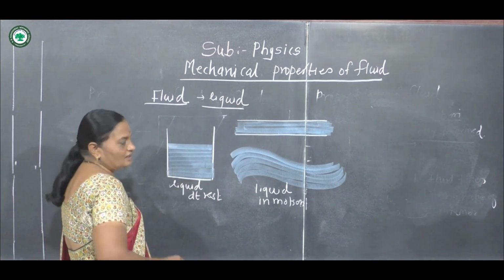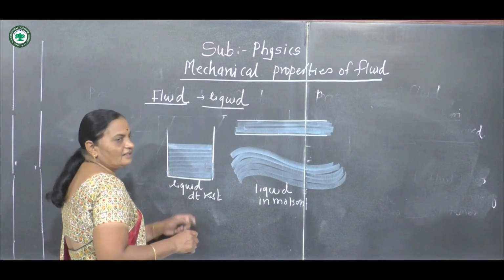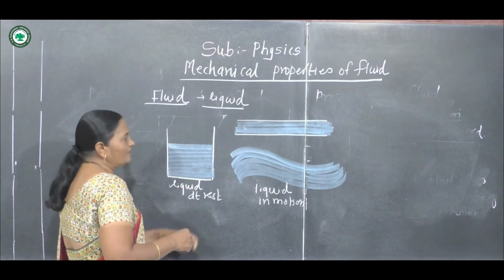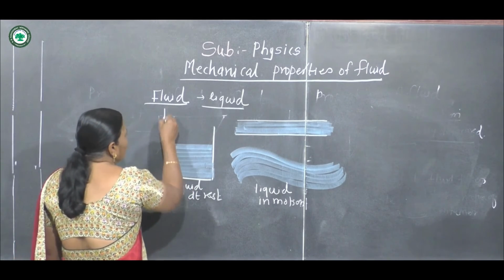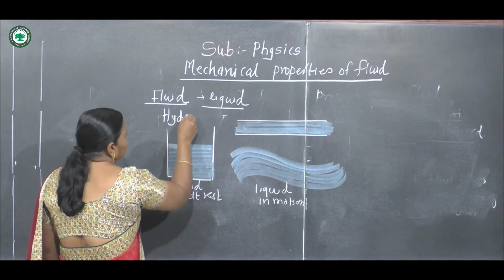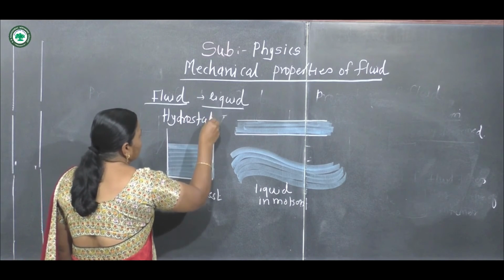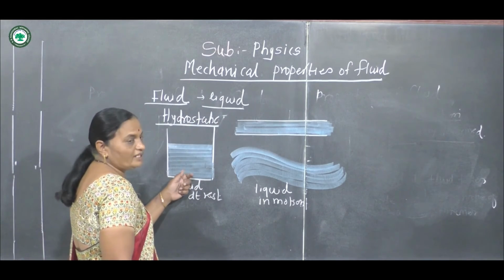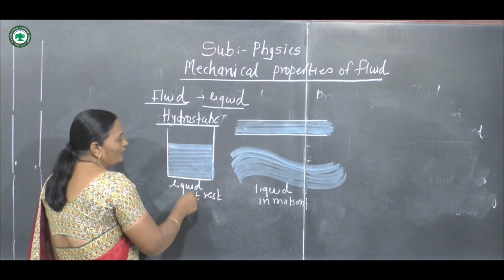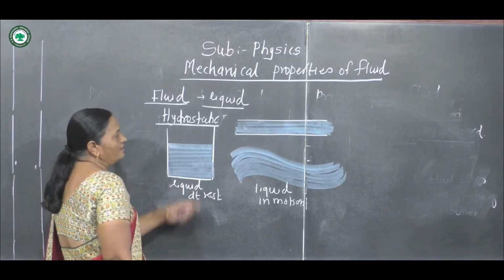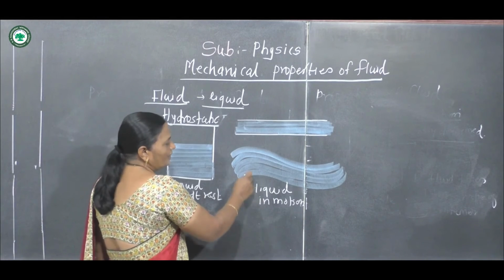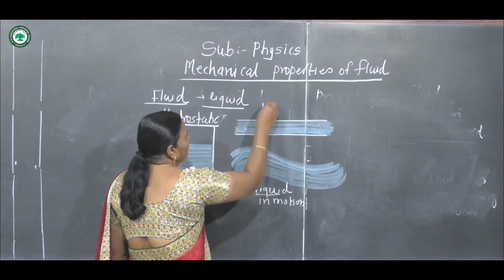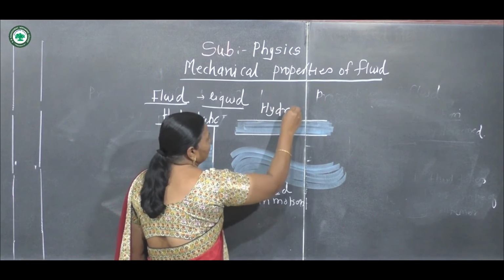Now in physics, the study of liquid at rest is the branch of physics in which the liquid is at rest, and this branch is called hydrostatics. It is the branch of physics in which we study liquid at rest, and the branch is called hydrostatics. In the case of liquid in motion, this branch is called hydrodynamics.